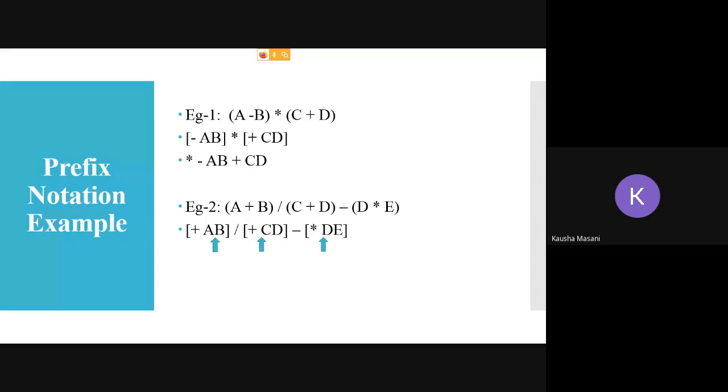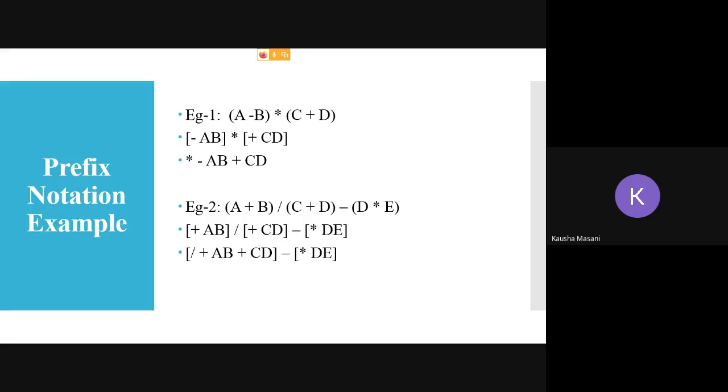After the evaluation, the results are shown by arrows. So it is plus AB, plus CD and star DE, with operators in between as divide and minus respectively. Now going from left to right, the very first operand operator operand combination I get is plus AB divide plus CD. So I am going to evaluate that.